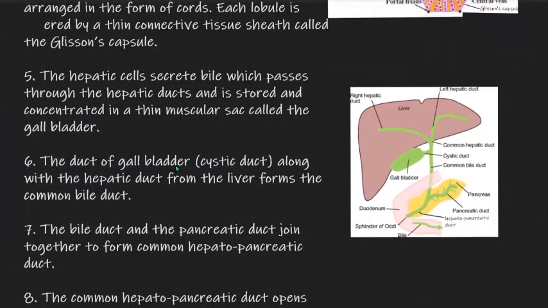Now, hepatic cells secrete bile which passes through the hepatic ducts. As I have told you, liver is made up of two lobes. One is the left lobe and the second is the right lobe. From the left lobe, the left hepatic duct comes out. From the right lobe, the right hepatic duct comes out.